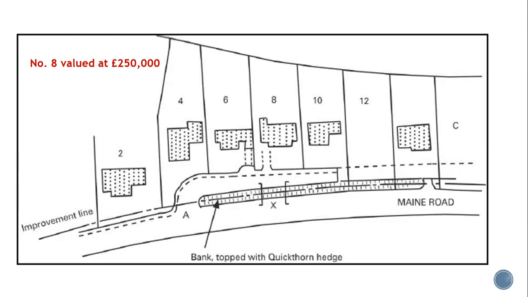In the first instance, I would say that number 8 here has access from this little road that comes off Main Road as well. And let's imagine that you've been asked to settle claims for 2 and 4 and have done so successfully. But now something is going to happen, a new action.